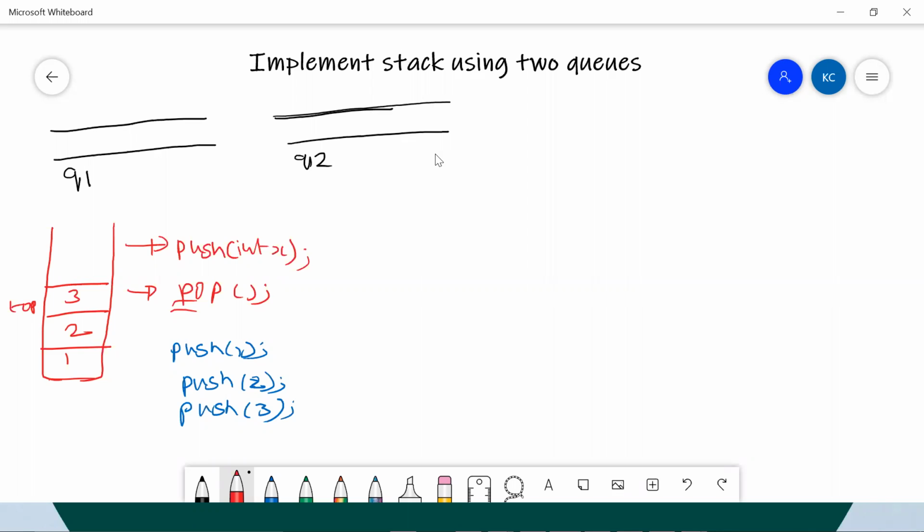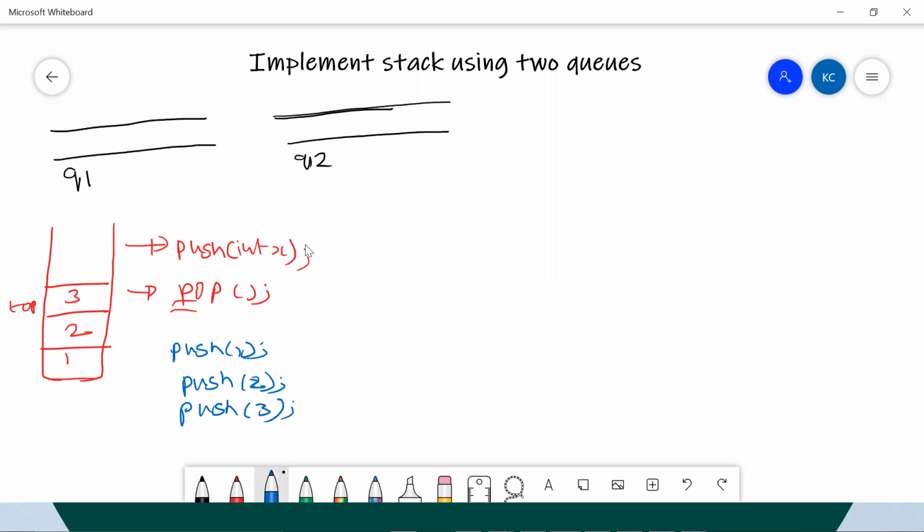But we need to achieve this functionality using 2 queues. Or I can say, forget about 2 queues or 30 queues, we just need to achieve this functionality using a queue. So let's try to do it. We need to implement push and pop methods. So let me try to implement the push method straight away.